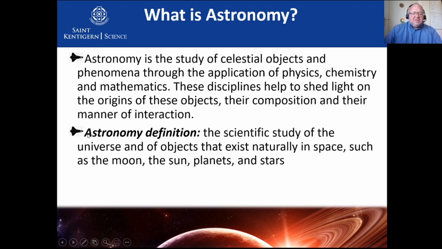The head of junior science wrote this definition for us: astronomy is the scientific study of the universe and of objects that exist naturally in space, such as the moon, the sun, planets, and the stars. The important thing here is it's a scientific study. It's not gobbledygook. We are using scientific methods to study the universe and the objects in space.